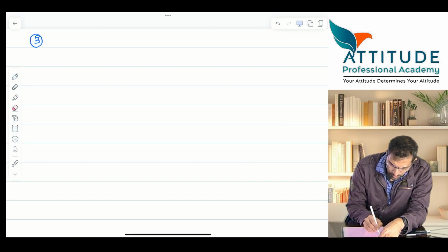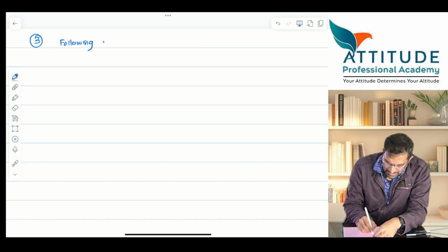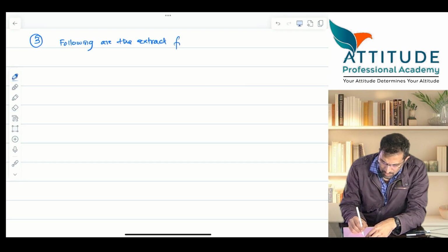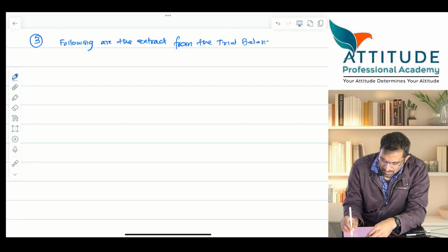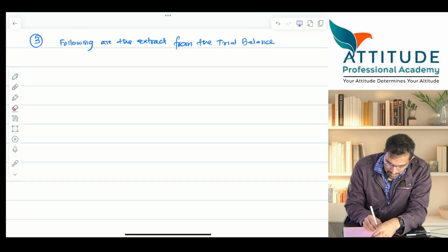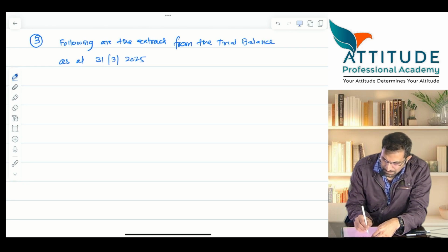Following are the extract from the trial balance as at 31st March 2025.